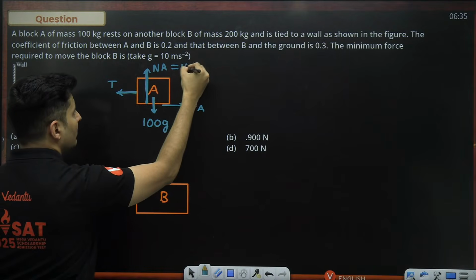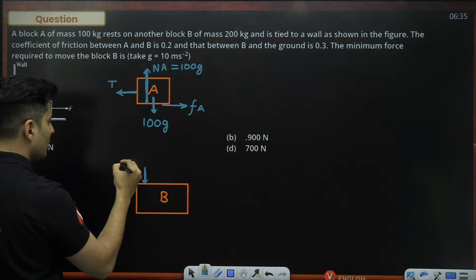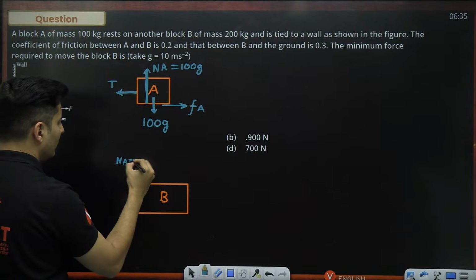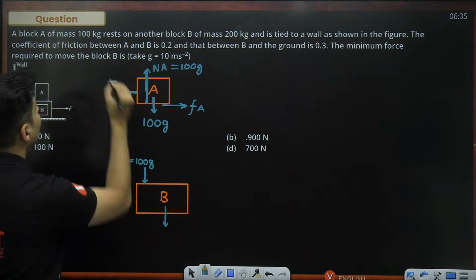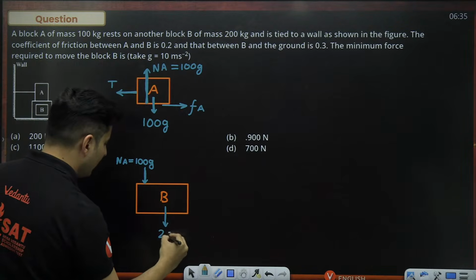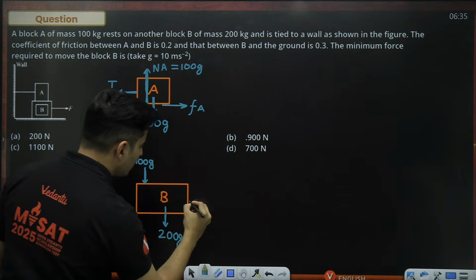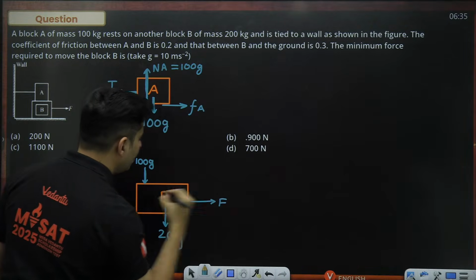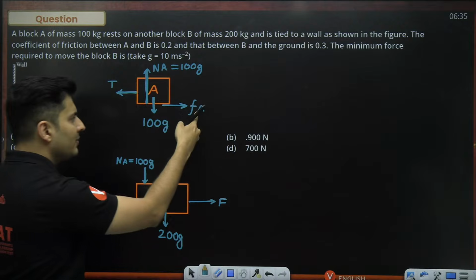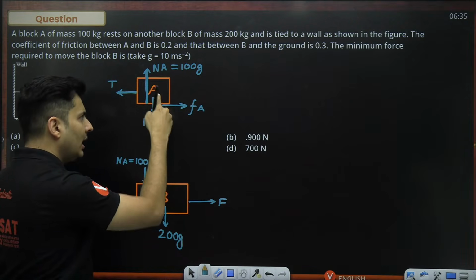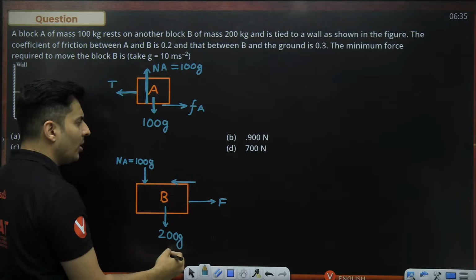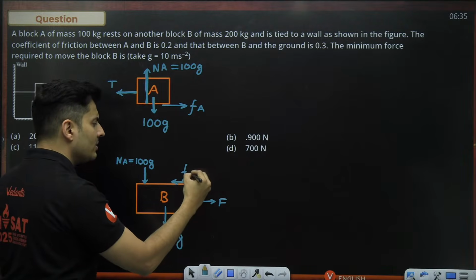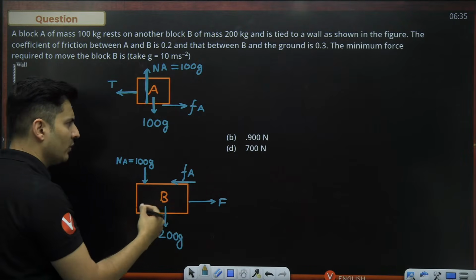This normal force will obviously be 100 G, so that same normal force will act down, which will still be 100 G. This block has its own weight, which is 200 G. Somebody is pulling it externally, so F. If this friction acting on A applies a force on B in the opposite direction, then whenever you have block and block problems, Newton's third law comes into play: equal and opposite forces.